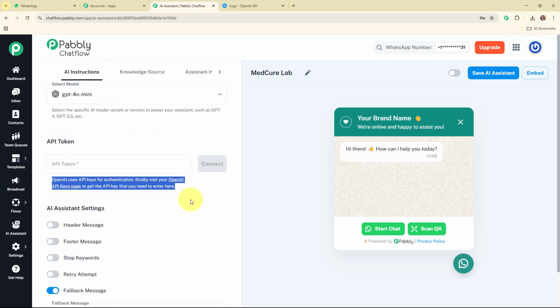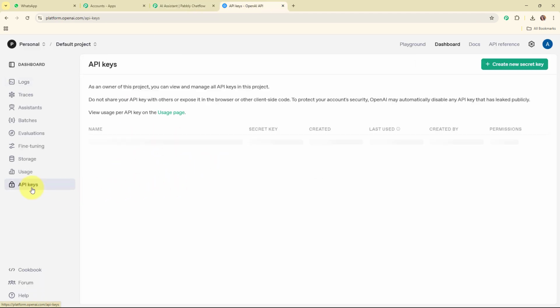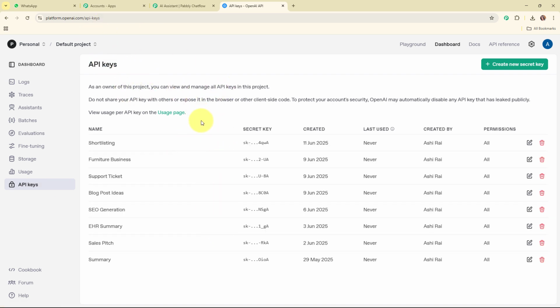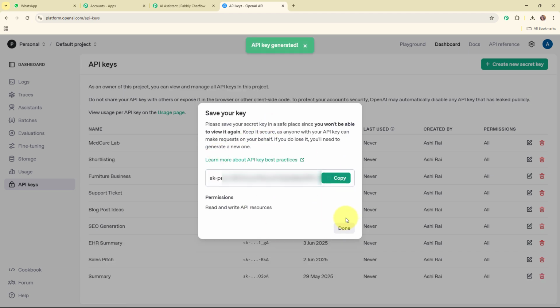So following the instructions given below, here I've already logged in my OpenAI account, and from here I'm going to access the API keys given in the left side bar. And now here under this API keys you can see some existing keys available over here. So I'm going to generate a new key by clicking on this create new secret key, and here I'm going to give a name to my key, that is Metcure Lab. And then I'm going to select the project as default project, and then I'm going to create the secret key. So this is the API key generated, so I'm going to copy it.